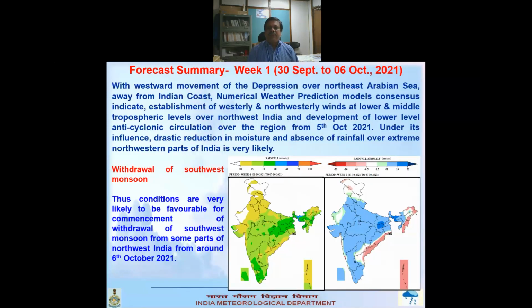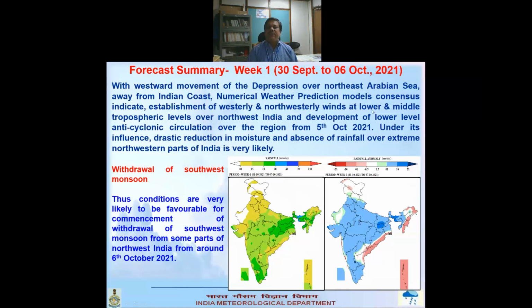And if we see from our extended forecast model and our numerical models, this whole system in the Arabian Sea will move westward, and that is actually seen in every model.